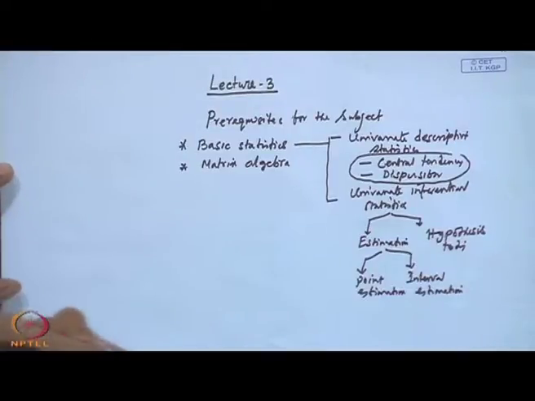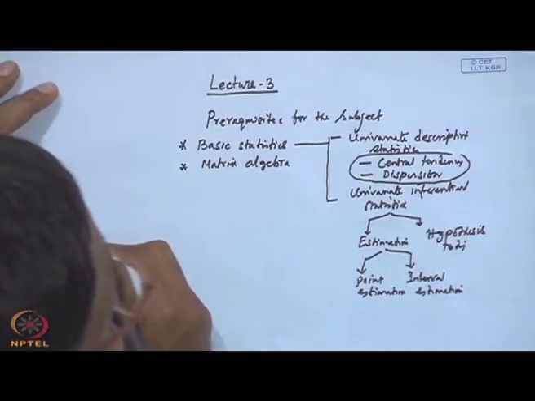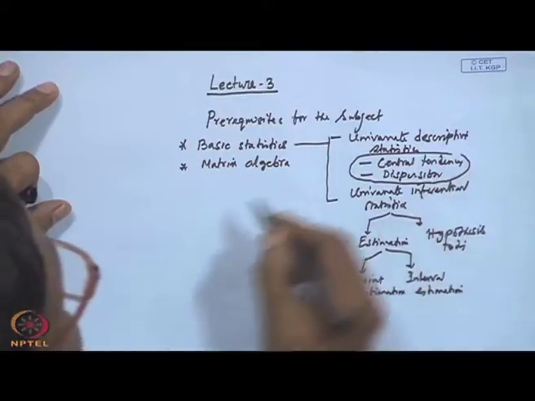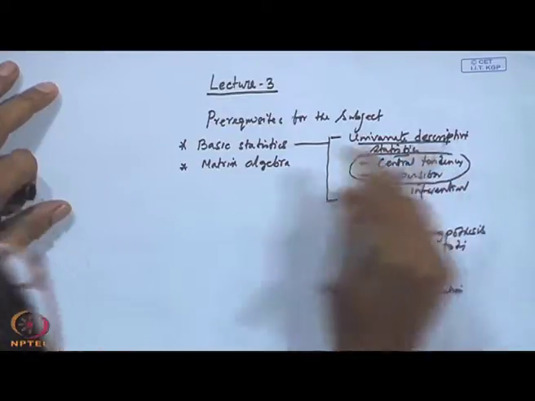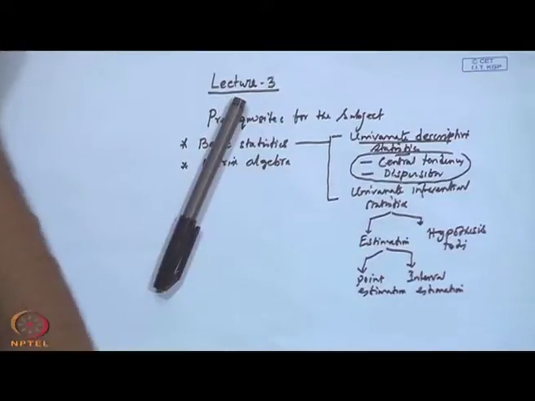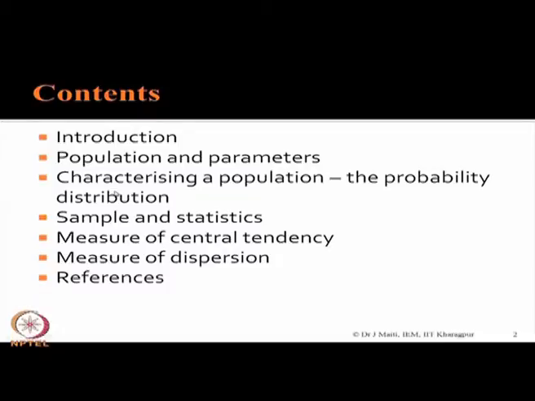Okay. Today, in this lecture, we will describe univariate descriptive statistics. You see the content of today's lecture. We will start with population and parameters, then we will describe probability distribution, particularly the normal probability distribution. Then we discuss sample and statistics, followed by measure of central tendency, measure of dispersion, and followed by references.